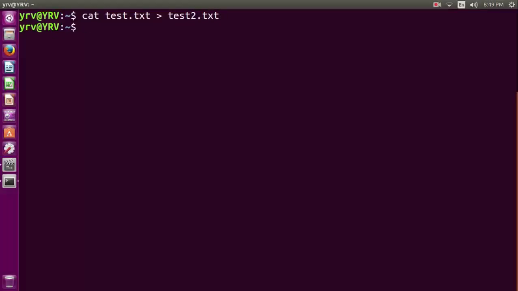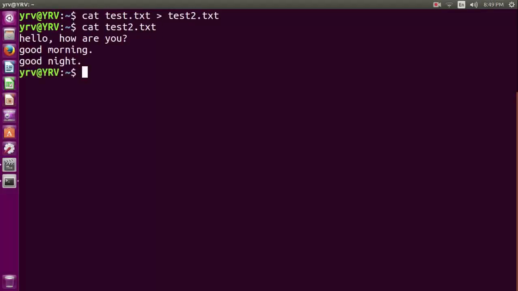Now we will open the file test2. So for that, type the command cat test2.txt. As you can see, the test2 file has the same data as the file test.